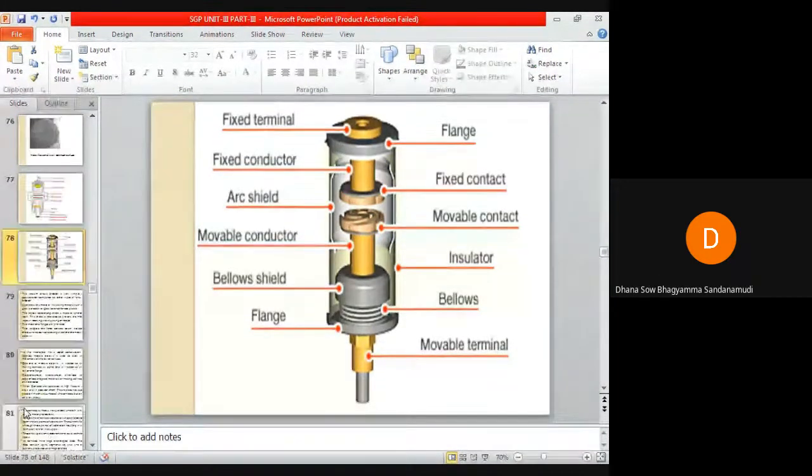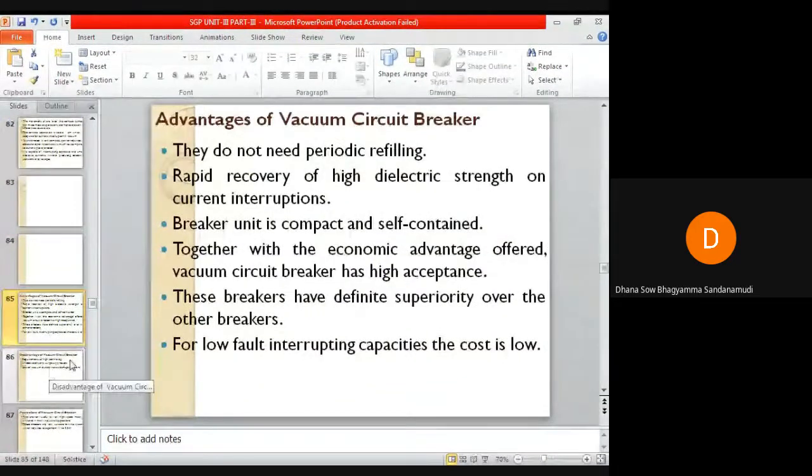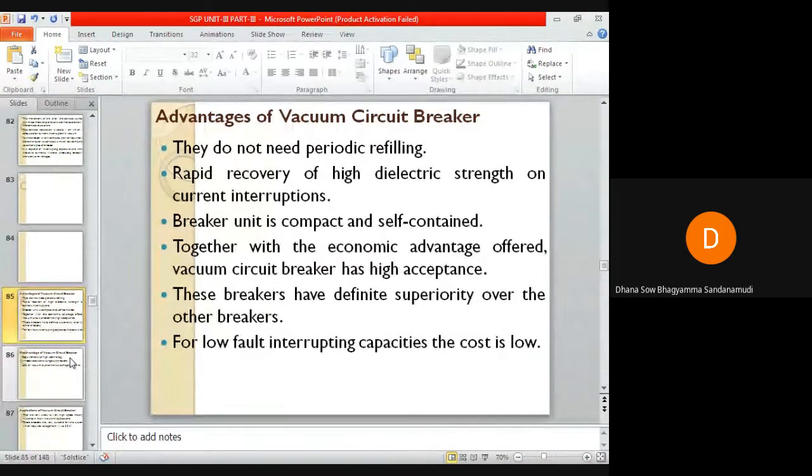So let us discuss the advantages, disadvantages and applications of the vacuum circuit breaker. We already know that these circuit breakers do not require any additional filling of oil or gas, so they do not need any periodic refilling.